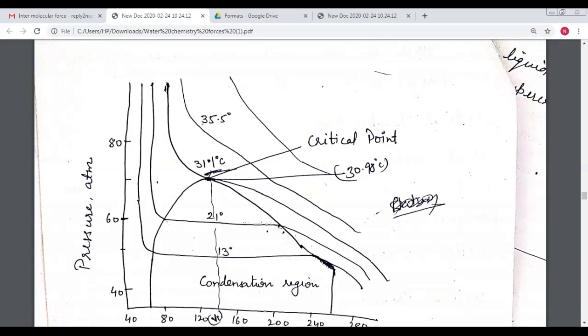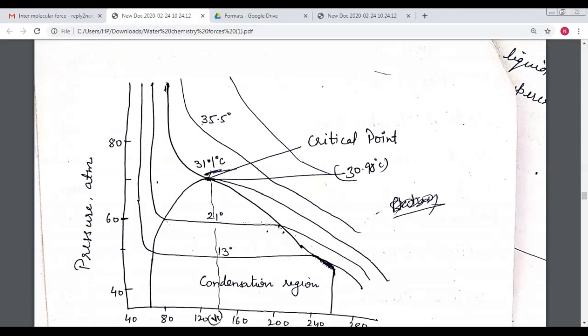he saw that there is some change: some molecules of the gas are converted into liquid, very few molecules. It is not exactly 31.1 degrees centigrade; it is about 0.02 degrees below 31.1. This value varies in different books. Some books refer to 31.1 as the critical temperature, and some 30.98. The exact value is 30.98.